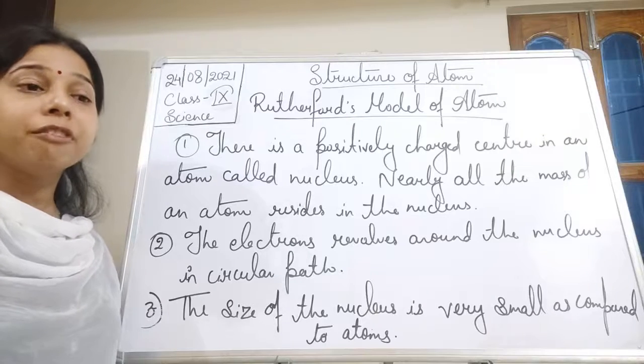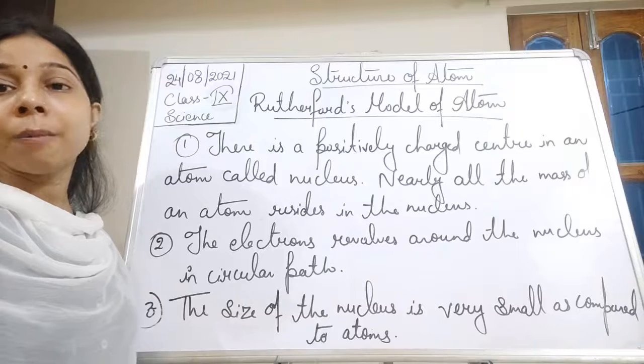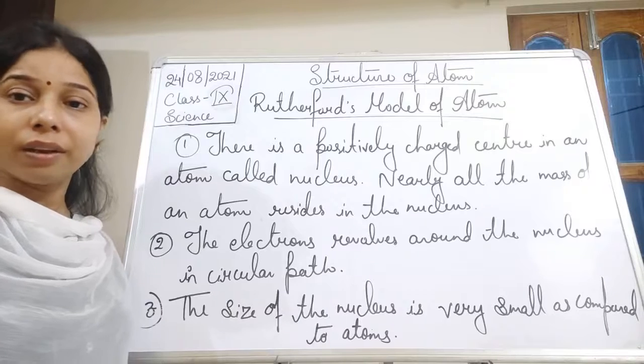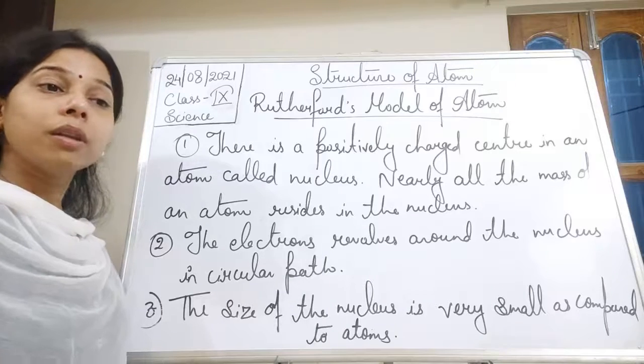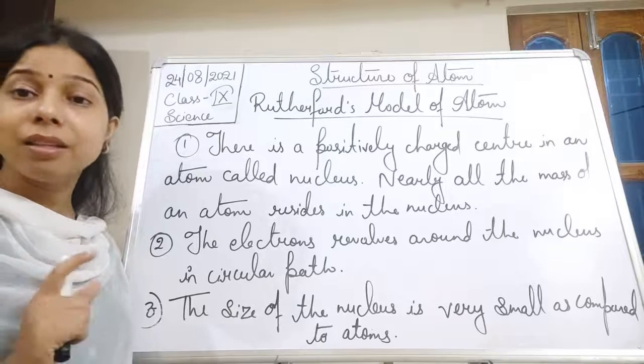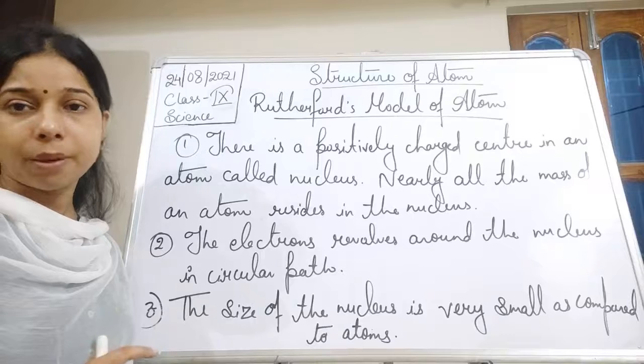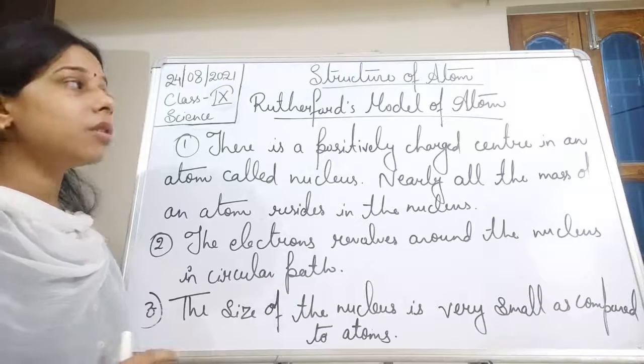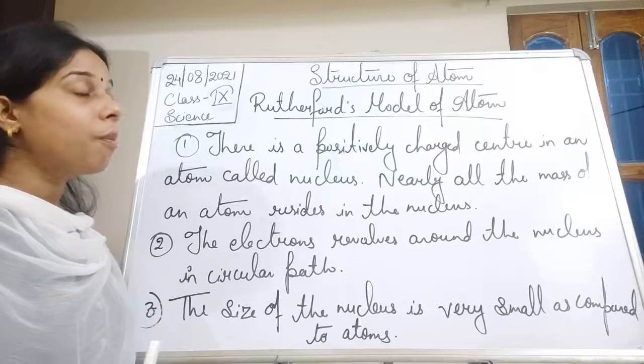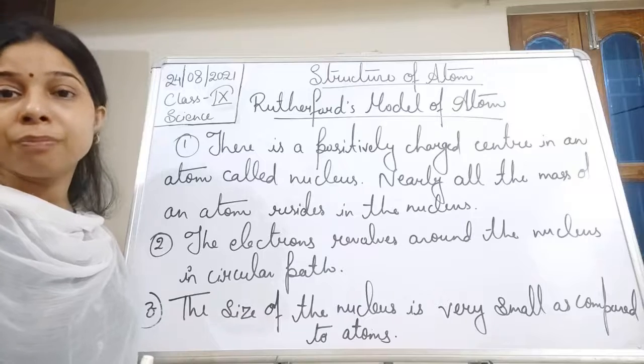Obviously, if most of the alpha particles pass straight through without deflection, the size of the nucleus is very small compared to that of the atom.